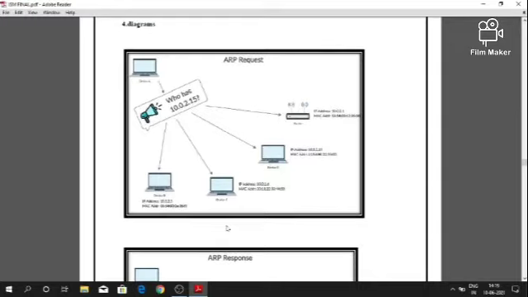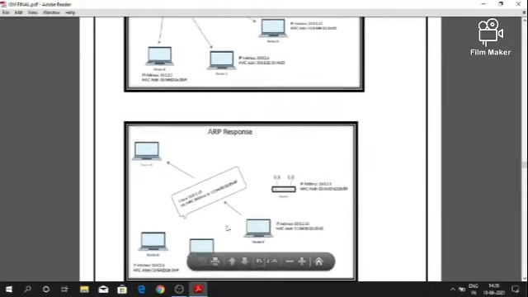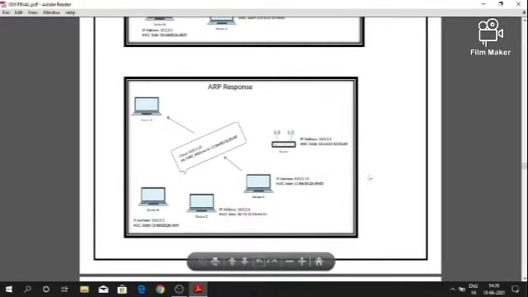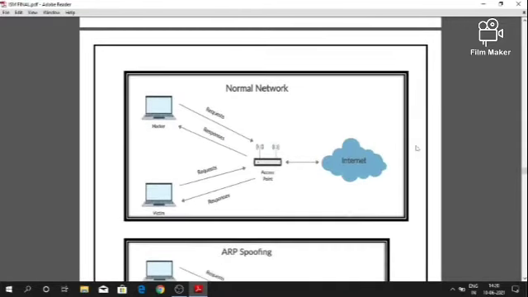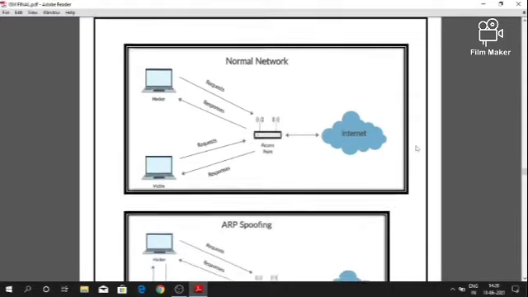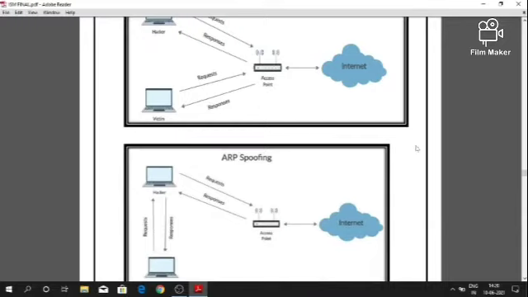The third diagram shows the working of the normal network and how a device accesses the internet with the help of an access point. All the messages pass through the access point. For instance, a device sends a request to access the resources of the internet and in turn receives responses. These requests and responses always pass through the access point, and therefore the access point is called the gateway to the internet.